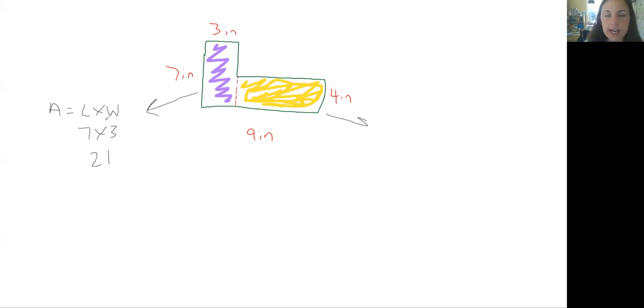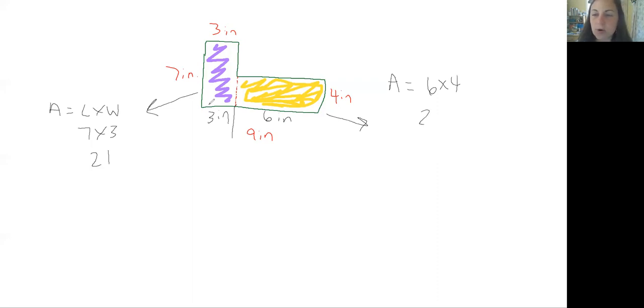For this rectangle, the whole base is 9 inches, but we need to find out the length of this specific line. So if this one is parallel, which means this is 3 inches, that means that the remainder would be 9 minus 3, which is 6 inches, which means the area of this rectangle would be 6 times 4, and 6 times 4 is 24.